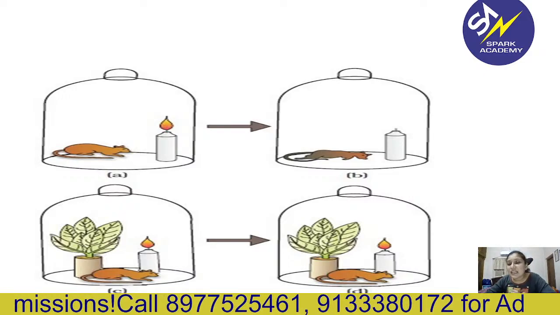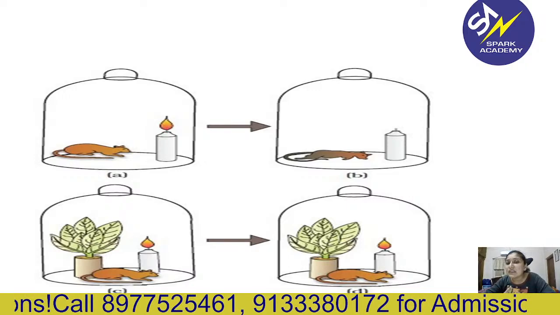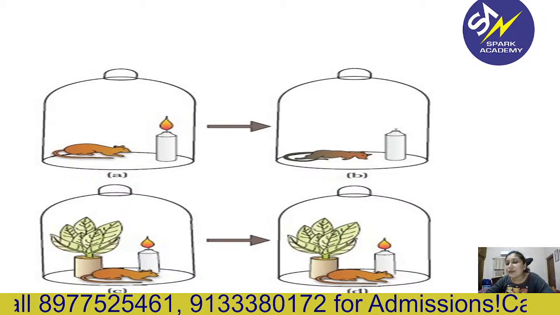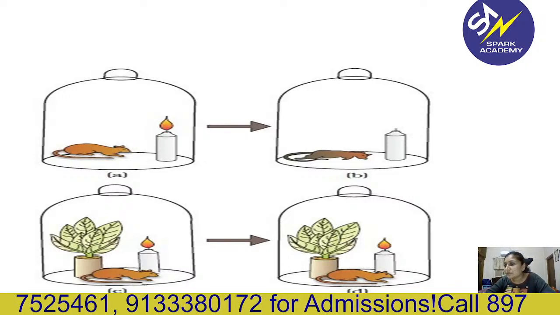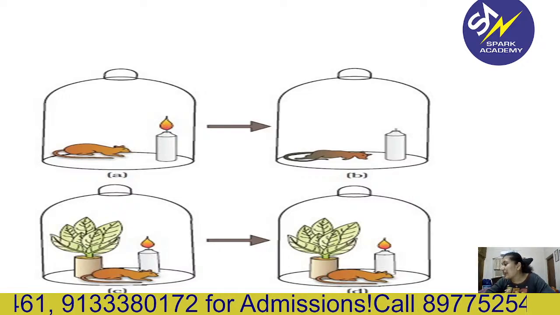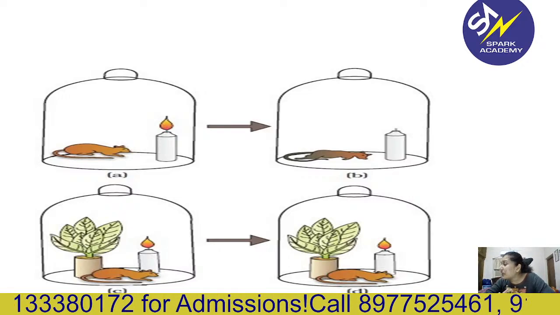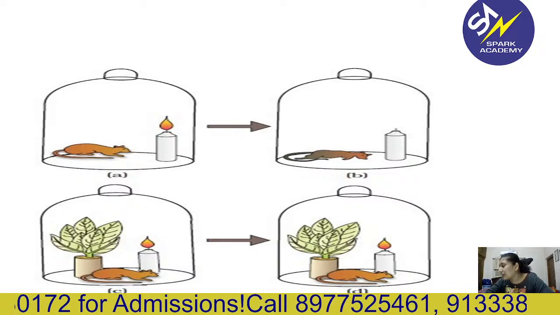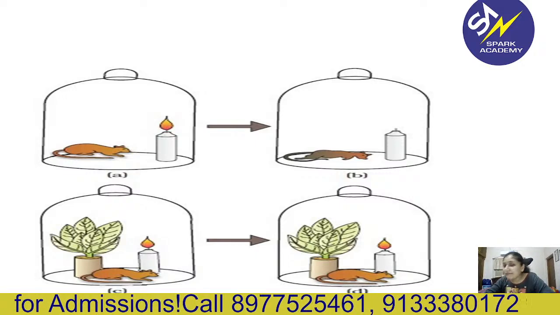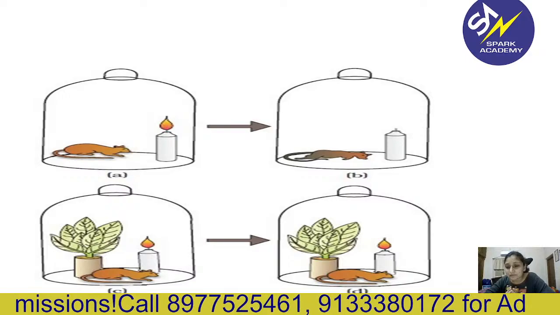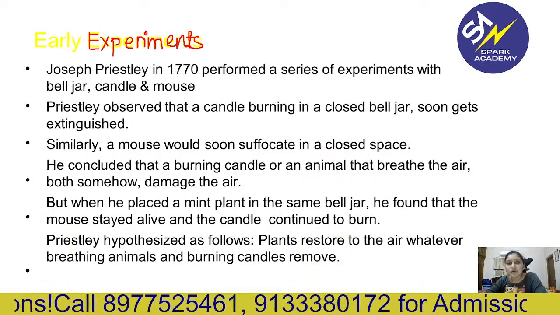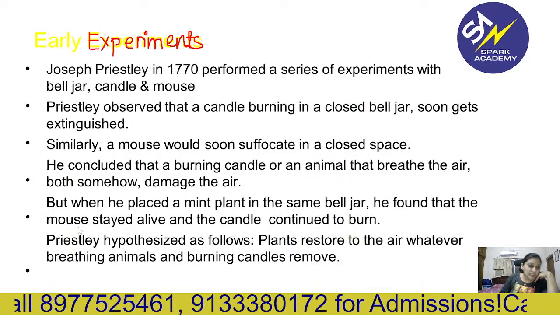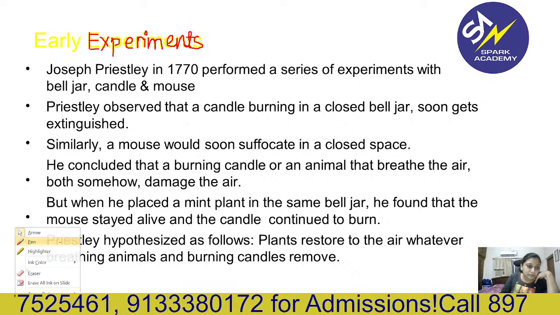So he concluded that there is something in the air which is used by the candle and mouse. That means they are damaging the air, which is restored by the plant. So that is what Priestley said.